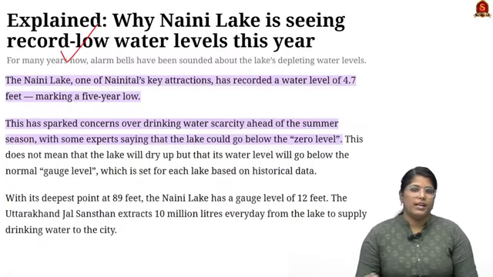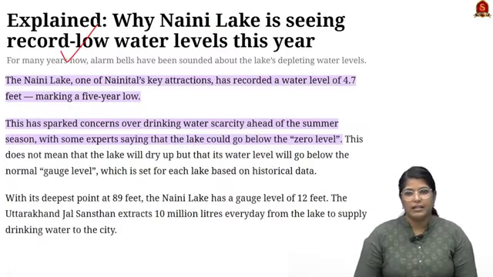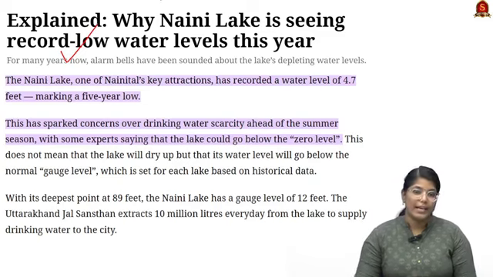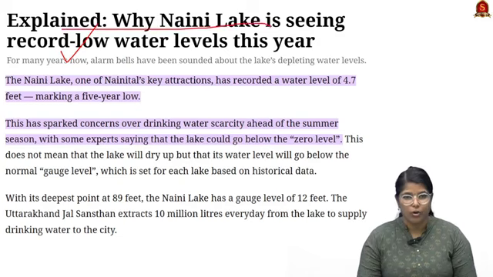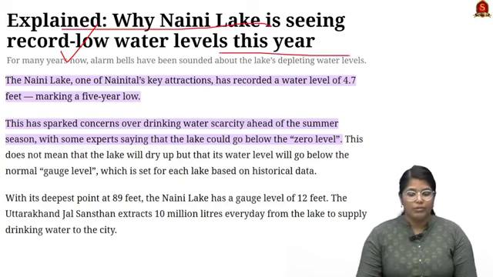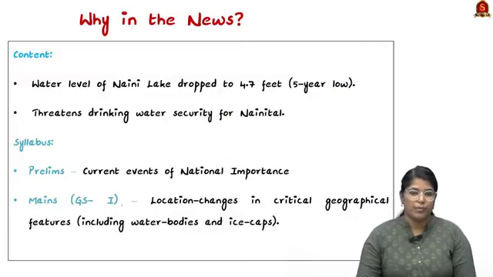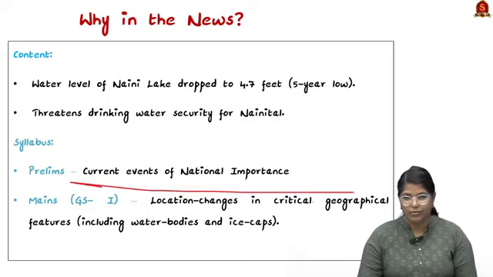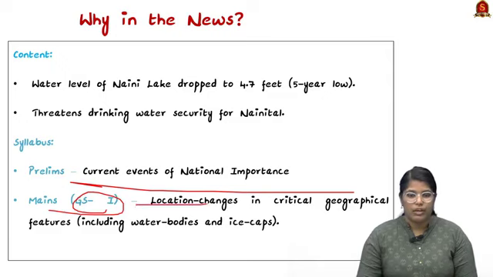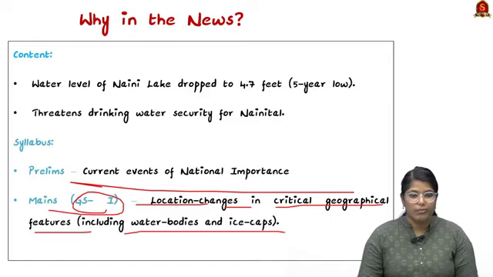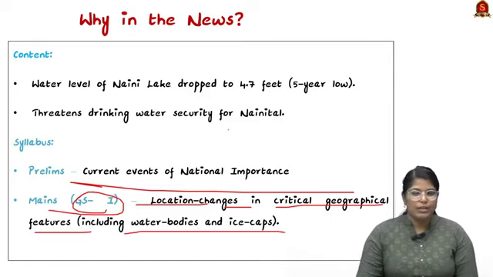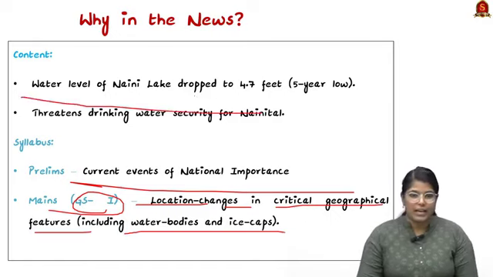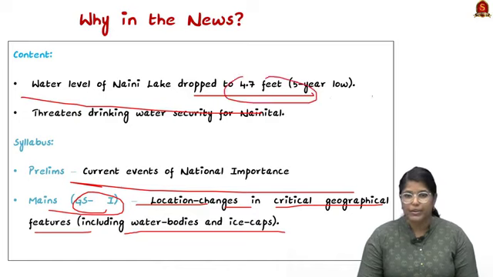Now look at this news article. As the title itself hints, this article talks about Naini Lake, and it tries to explain why Naini Lake is seeing record low water levels this year. So from the prelims perspective, this topic can be asked under current affairs of national importance, and in the mains it can be asked under GS paper 1, location changes in critical geographical features including water bodies and ice caps.